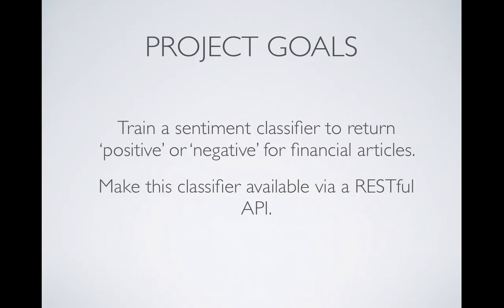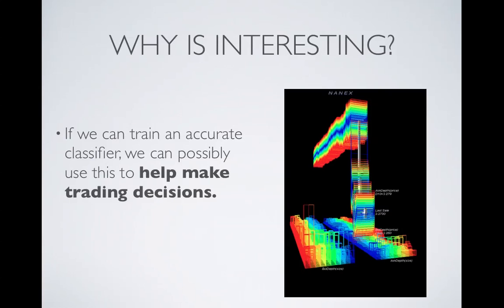Train that classifier so that when you submit an article that you want sentiment run on, it'll return back to you a percentage score for positive and a percentage likelihood score for negative. So if it wasn't sure if it was positive or negative, it would return like a 0.5 positive, 0.5 negative score. And then to make this classifier available by a Python RESTful API.